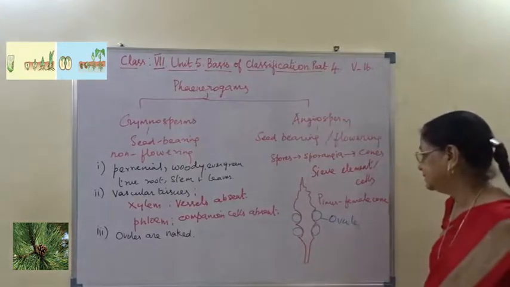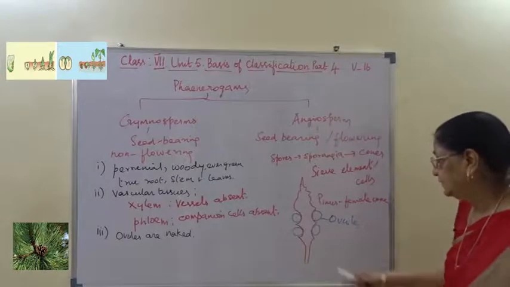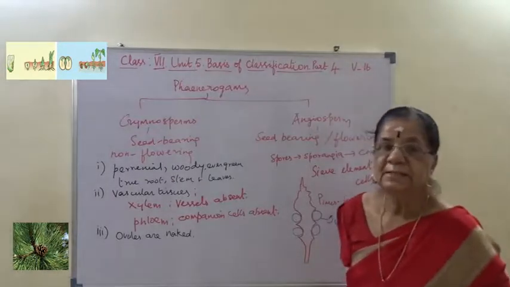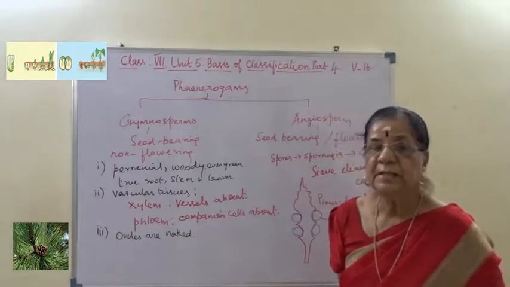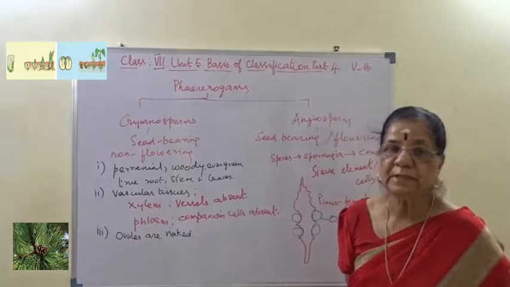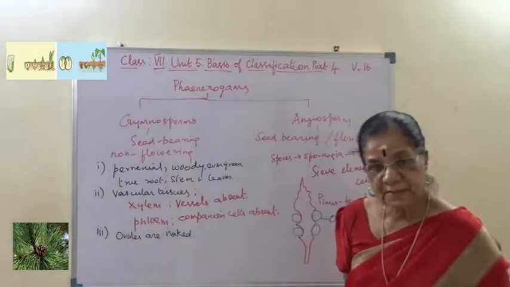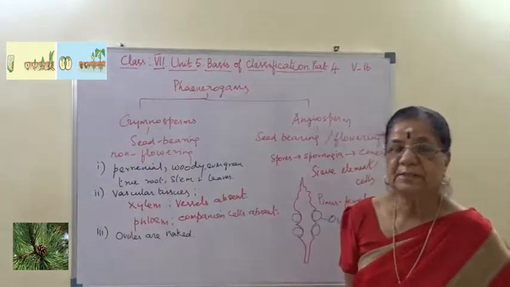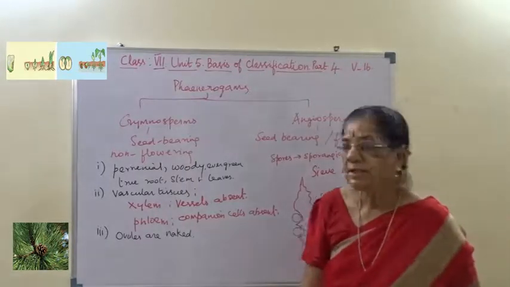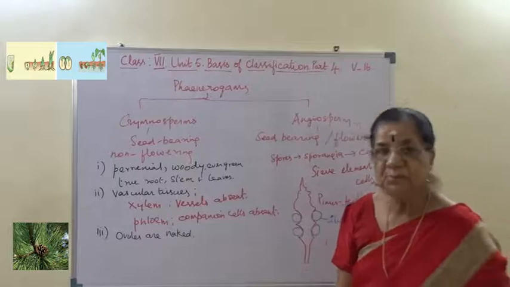This is a Pinus female cone where the ovule is exposed to outside, so it has a seed as such. It will not produce any fruit. It is the asexual method. They are produced in the cone. Okay, so this is for gymnosperm.